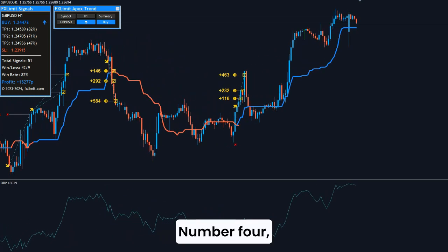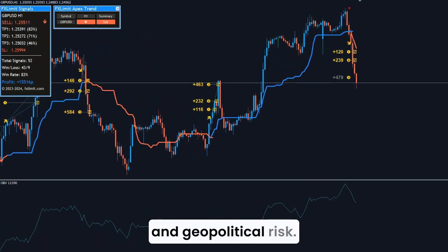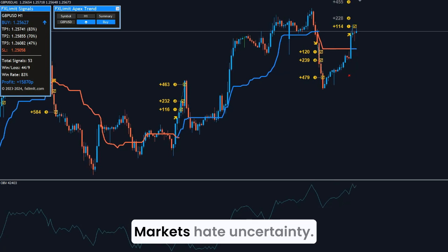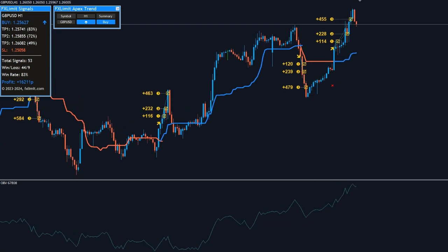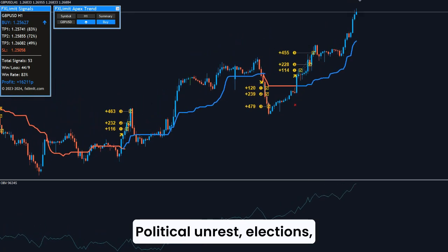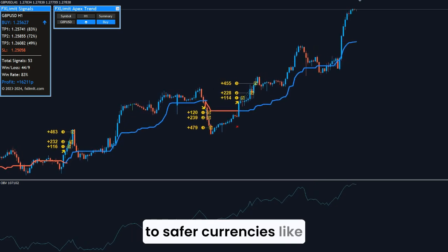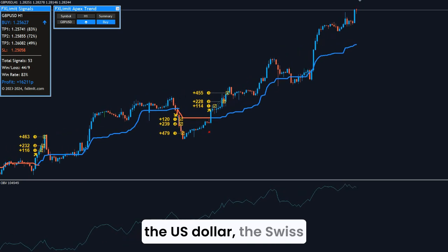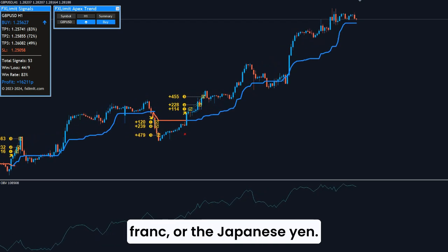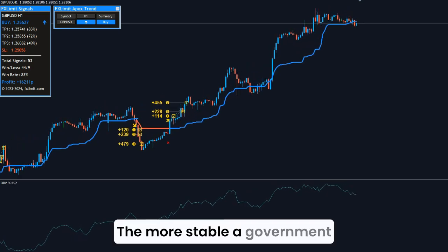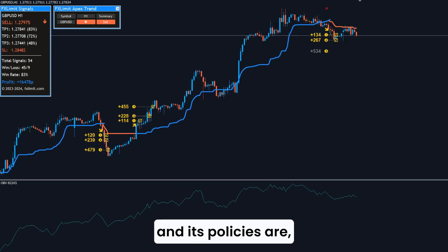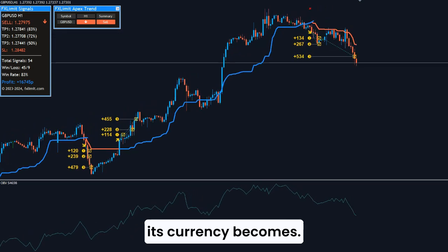Number 4, political stability and geopolitical risk. Markets hate uncertainty. Political unrest, elections, or geopolitical conflicts can cause traders to flee to safer currencies like the US dollar, the Swiss franc, or the Japanese yen. The more stable a government and its policies are, the more attractive its currency becomes.